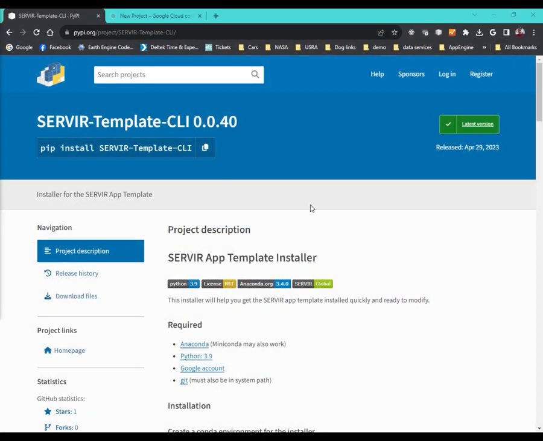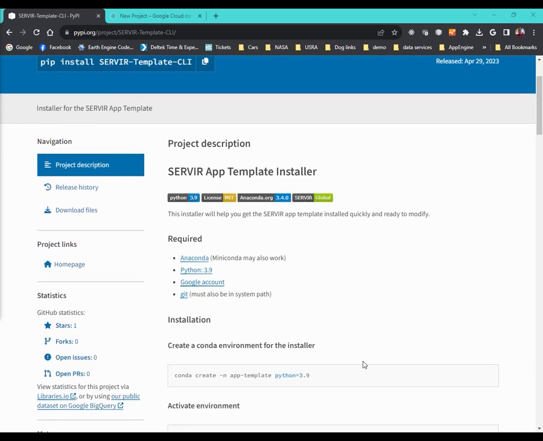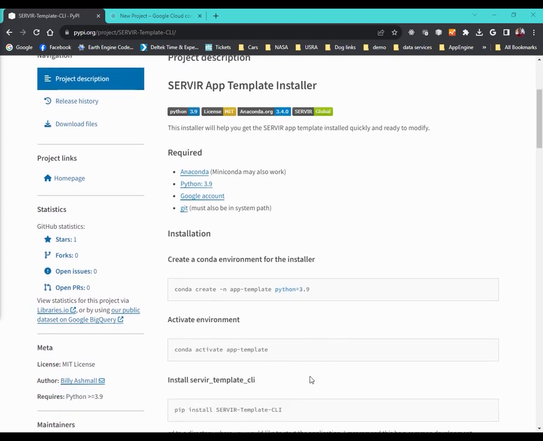Hi everyone. Today we're going to walk through the process of installing the SERVIR app template. And we're going to do that by using the SERVIR-Template-CLI. So we need to start by installing that. There are several processes in this that take a little bit of time when we create the environment and then when we actually install the application. And for those, I'll pause the video, I'll let you know, and then I'll restart the video.